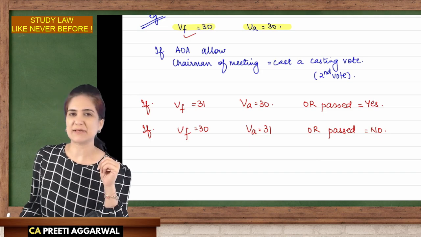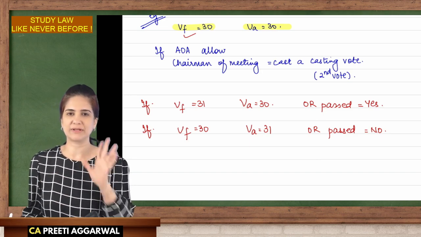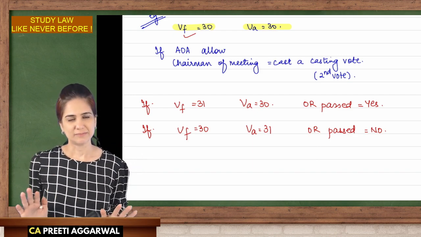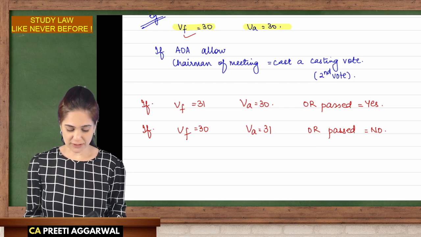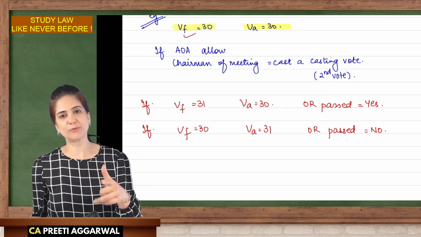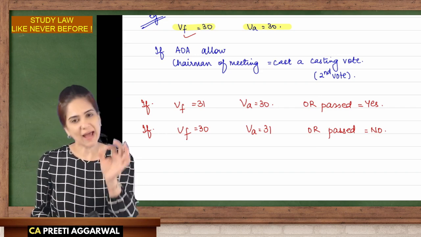How will we understand whether an ordinary resolution is to be passed or a special resolution? The Act will specify. In the Act, it is mentioned whether you need to pass an ordinary or a special resolution. You just need the votes accordingly. So if I want to alter the capital clause, ordinary resolution. I want to issue bonus shares, ordinary resolution. I want to buy back the shares, special resolution. The Act will specify.